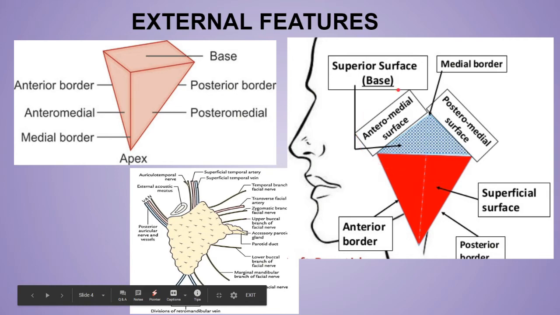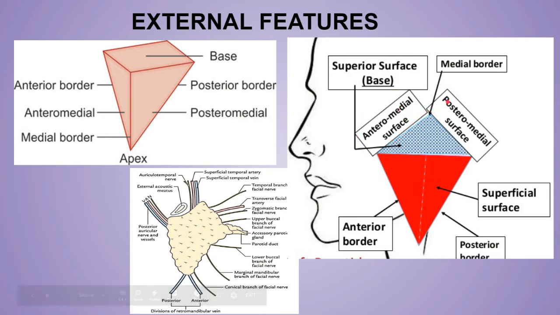Towards the medial side there are two more surfaces: the anteromedial surface, this, and the posteromedial. I told you that this is a three-sided pyramidal structure. So this whole is the lateral surface, and only this part towards the inner side is the anteromedial, and this is the posteromedial.